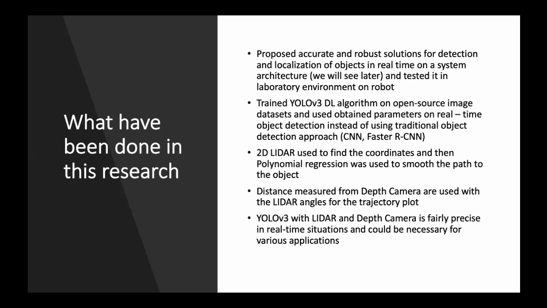In terms of trajectory detection, we used 2D LiDAR, which does very accurate trajectory estimation for us, and we applied polynomial regression on top of that to smooth the path to the object. For the comparison of other cameras which can do the trajectory estimation for us correctly, we compared with the depth camera. We did the necessary work, as an extension of our research, to follow the object using our robot.